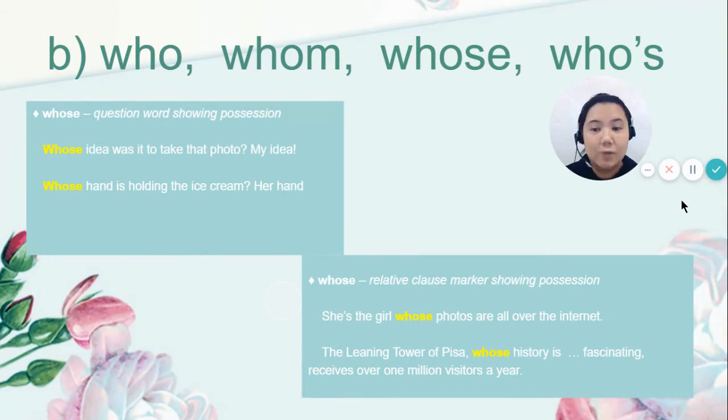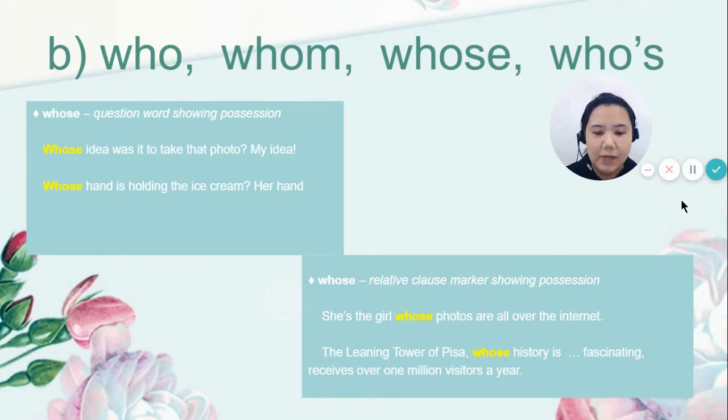Moving on, we have whose. Whose is a question word showing possession. So mind that it has an E at the end. Example, whose idea was it to take that photo? My idea. Whose hand is holding the ice cream? Her hand. Whose with an E can also be a relative clause marker showing possession.